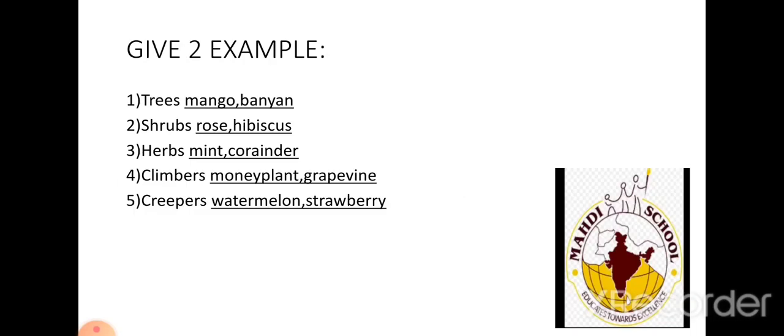Give two examples. Trees: mango, banyan. Shrubs: rose, hibiscus. Third, herbs: mint, coriander. Fourth one, climbers: money plant, grapevine. Fifth one, creepers: watermelon, strawberry.